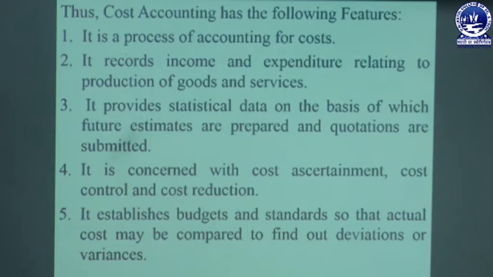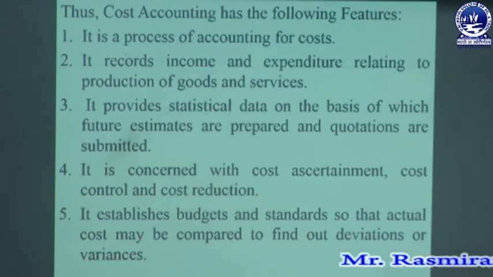The third point, it provides statistical data on the basis of which future estimates are prepared and quotations are submitted. It takes into consideration various data relating to different periods. That must be represented in a statistical or tabular form, so that the organization or the management can determine future estimates. That means how much expenditure is incurred for producing a product at present, and in future how much will be required for producing the same type of product. On the basis of that, the data can be taken into consideration and an estimation can be made, or any quotations that are there must be submitted.